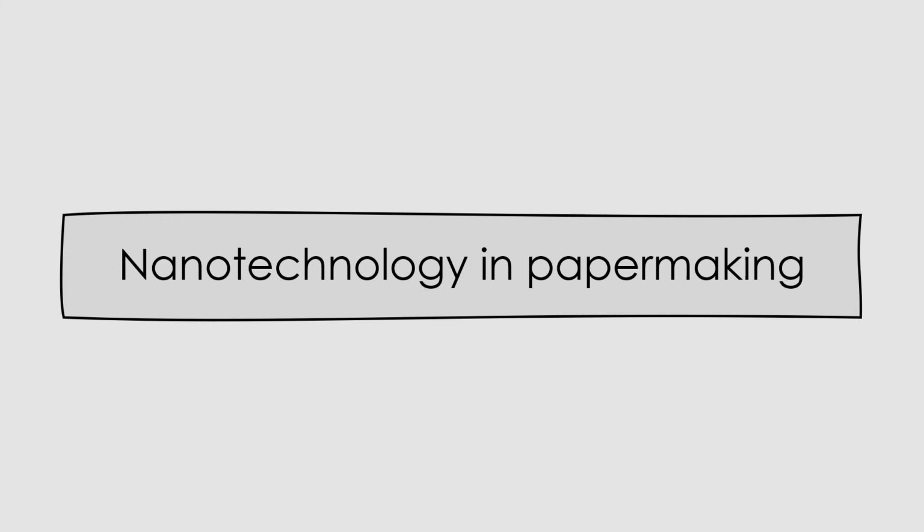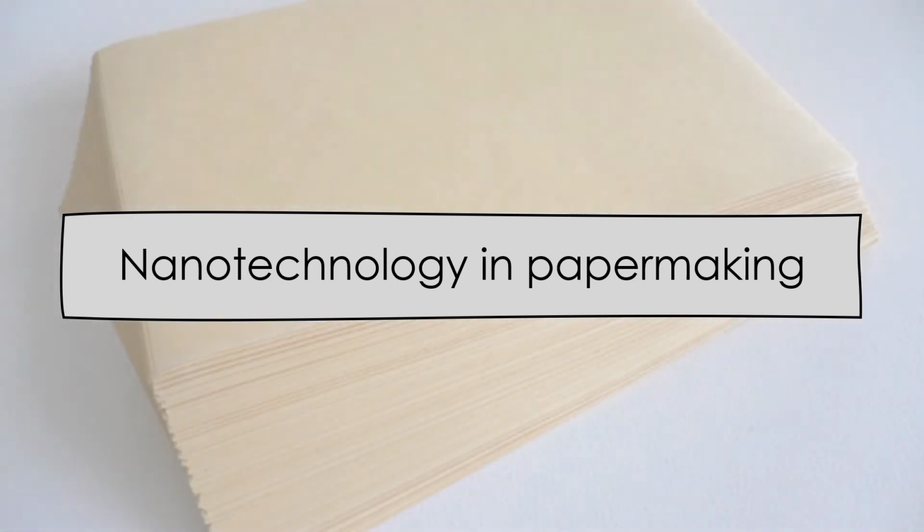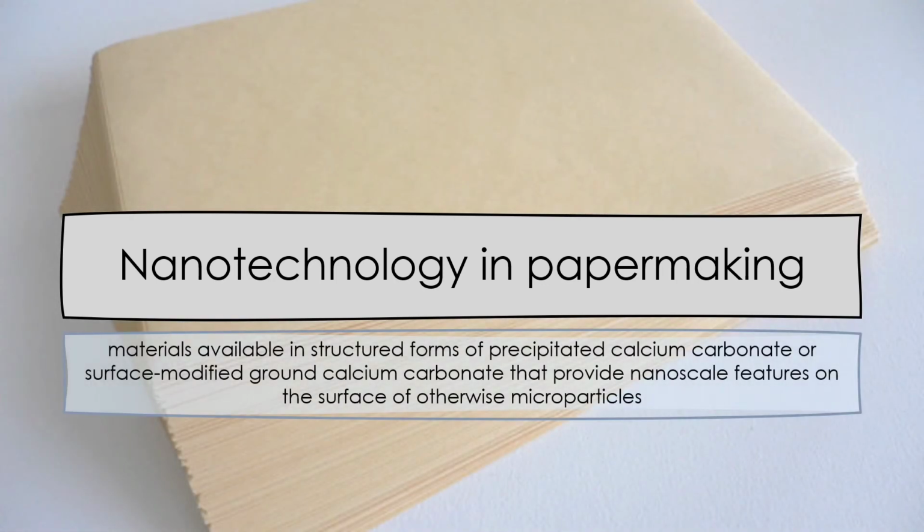The major effort to find new potential in pulp technology is nanotechnology in papermaking, which already has materials available in structured forms of precipitated calcium carbonate or surface-modified ground calcium carbonate that provide nanoscale features on the surface of otherwise microparticles.